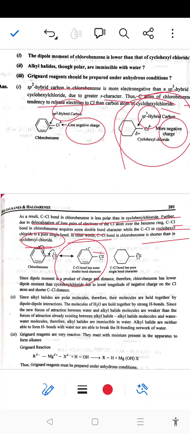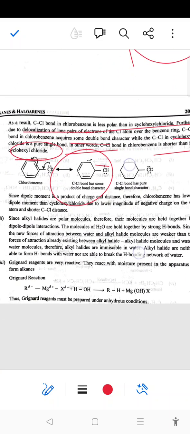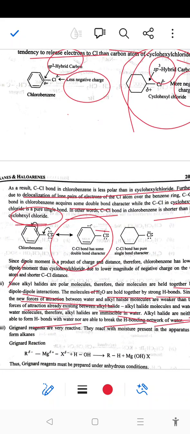Next, the second one: alkyl halides are polar molecules held together by dipole-dipole interaction. The molecules of water are held together by strong hydrogen bonds. Since the new forces of attraction between water and alkyl halide molecules are weaker than the forces already existing between the alkyl halide molecules and between the water molecules, alkyl halides are immiscible in water, as they are neither able to form hydrogen bonds with water nor able to break the hydrogen bonds.